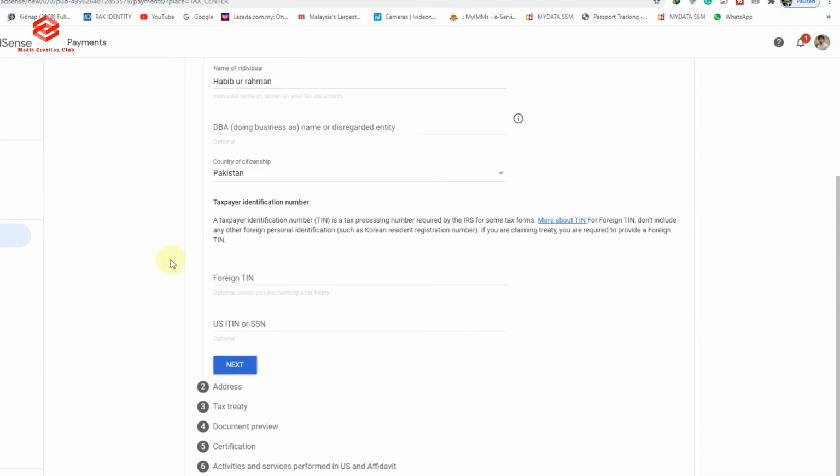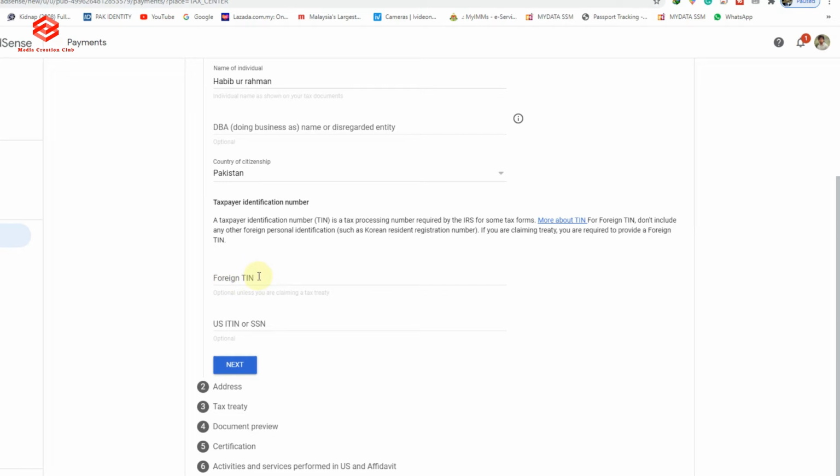Mostly people get confused here about the foreign TIN. What is the foreign TIN? It is the foreign tax information, and it actually belongs to your ID. We researched on Google, so we can put in our ID card, the CNIC card for Pakistani residents.